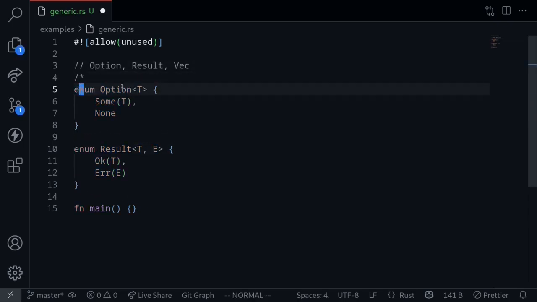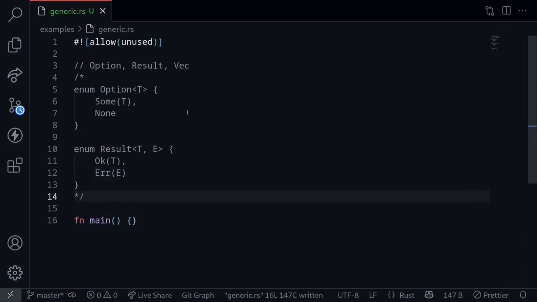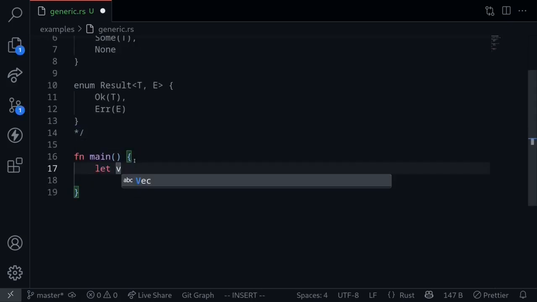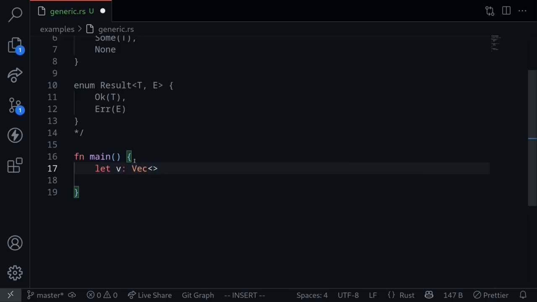I'm going to comment this out so that the code still compiles, since both of these enums are already defined inside Rust. How about a vector? Well, inside the main function, when we create a vector, let's say that b of the type Vec, and then inside here, we'll put our concrete type. And this will be equal to vec, and then inside here, we'll put in our values for each element of the vector. For example, if we put in u32, for example, 1 u32 and 2 and 3, the vector elements are of the type u32. So this type placeholder T will be a u32. If we change this to an i32, then this u32 over here will be an i32.